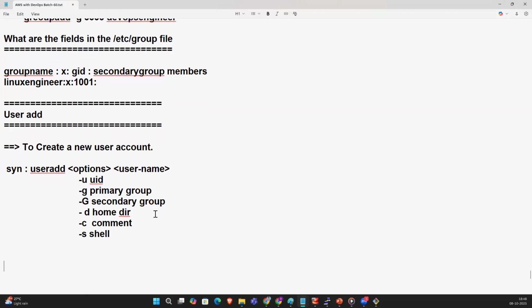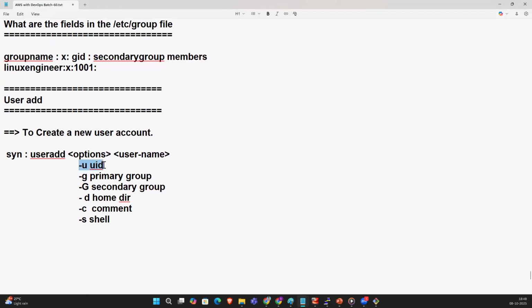Understood? What are the options? You can provide a specific UID, a specific group name and secondary group, a home directory, a comment, or a shell.